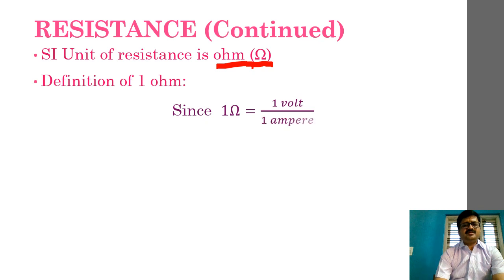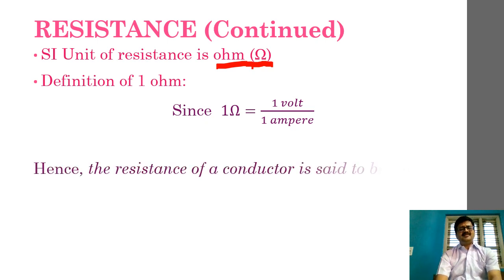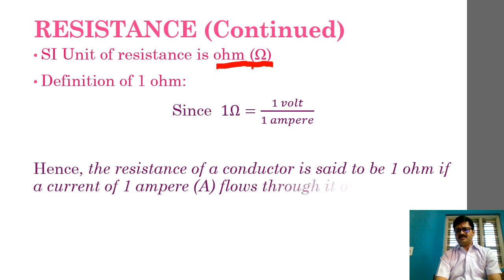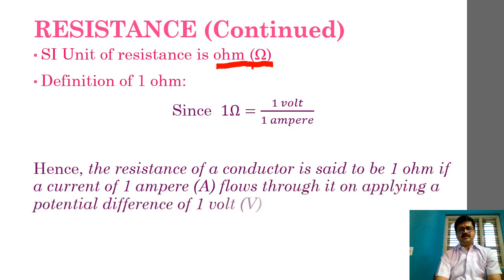So if we just take a look at this, since 1 ohm is nothing but 1 volt divided by 1 ampere, we can say, hence, the resistance of a conductor is said to be 1 ohm if a current of 1 ampere flows through it on applying a potential difference of 1 volt. Remember, very clear, very simple definition.